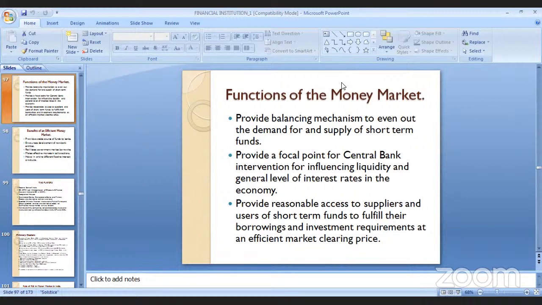Third function, it will provide reasonable access to suppliers and users of short-term funds to fulfill their borrowings and investment requirements, and an effective or efficient market clearing price. So it will definitely come along with a reasonable access.